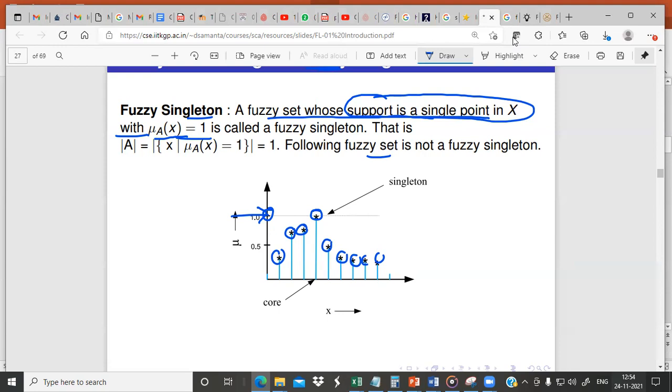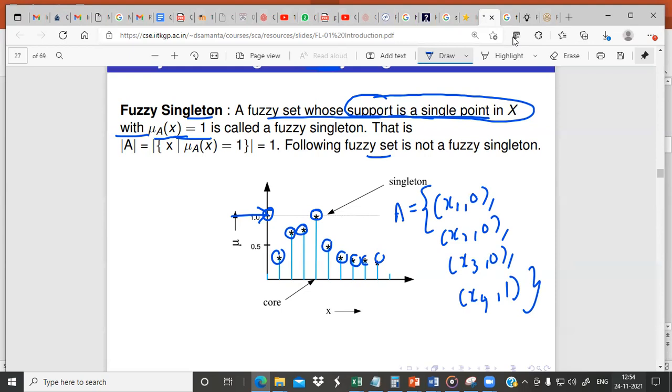Say for example we have something like this: A is equal to x1 comma 0, x2 comma 0, x3 comma 0, x4 comma 1.